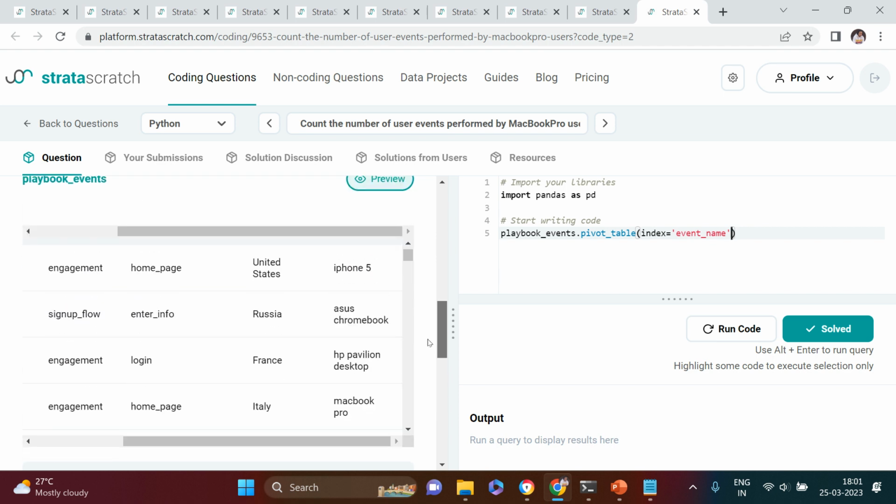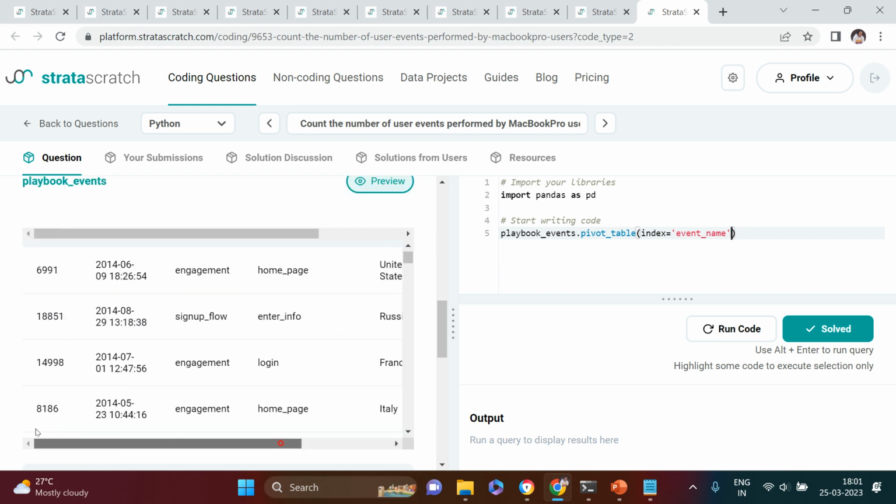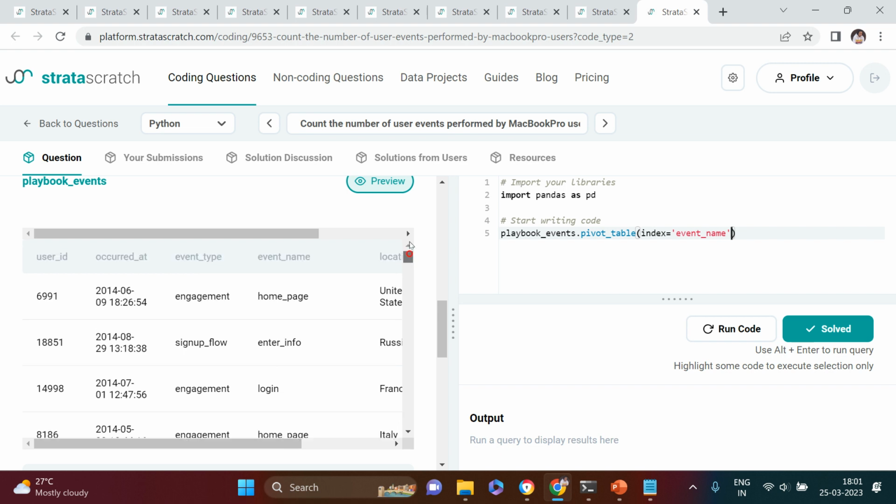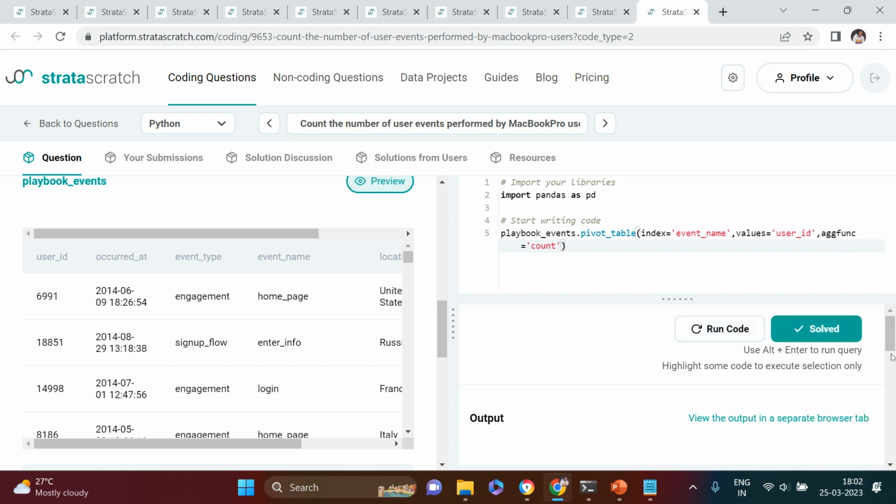So anything that we can pick to perform counting. I'm just going to use user ID in the values parameter. Values equals to this, and the aggfunc I'm going to use is count. All right, so this is done.